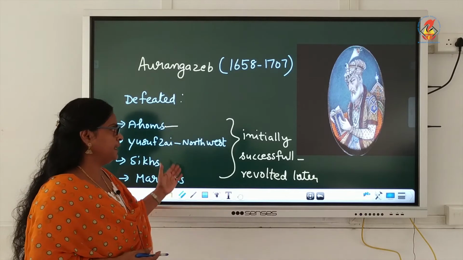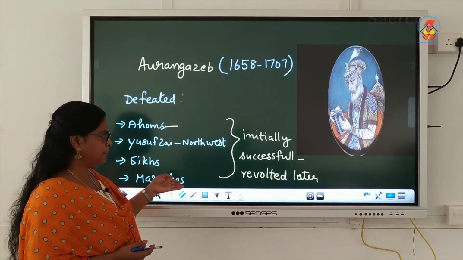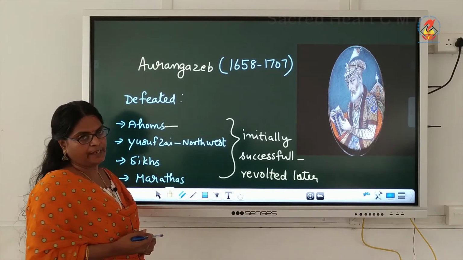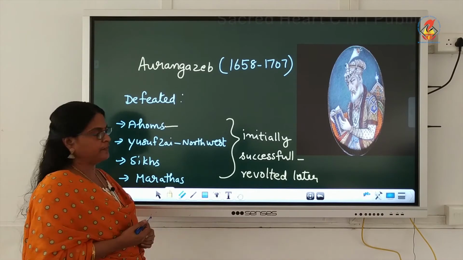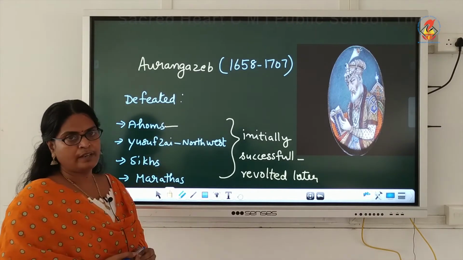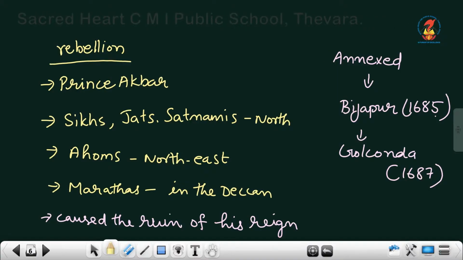Initially he was successful. He could defeat all of them, but later on they revolted against Aurangzeb. Ahoms, Sikhs, Marathas, they all rebelled against Aurangzeb.